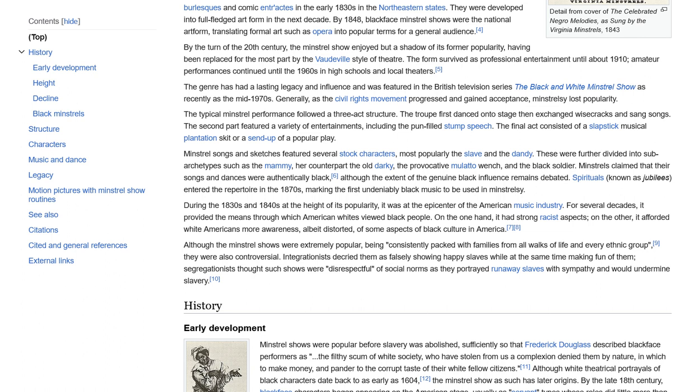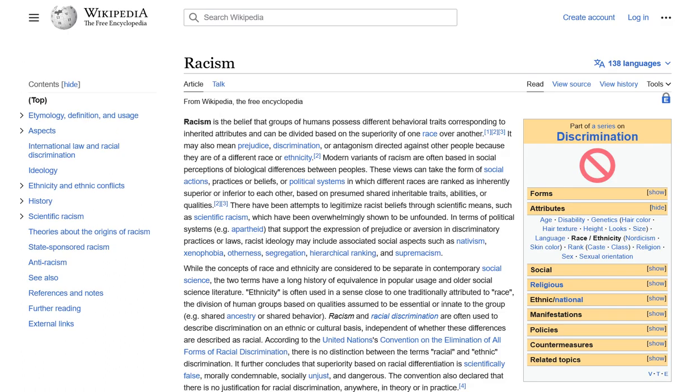Although there is no direct link to Adolf Hitler, I will choose link number 28, Racist, because Adolf Hitler is known for his racist beliefs, particularly against Jewish people, and it is possible that the article on racism will mention Hitler or his ideology. The current page is about racism, its definition, and how it can manifest in society. Although the page mentions some historical figures who held racist beliefs, such as those who promoted scientific racism, it doesn't directly relate to Adolf Hitler.